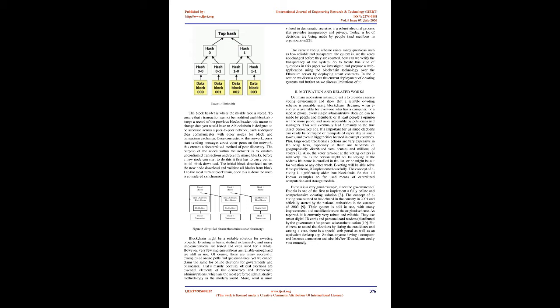The purpose of the nodes within the network is to validate unconfirmed transactions and recently mined blocks. Before a new node can start to do this, it first has to carry out an initial block download. The initial block download makes the new node download and validate all blocks from block 1 to the most current blockchain. Once this is done, the node is considered synchronized.